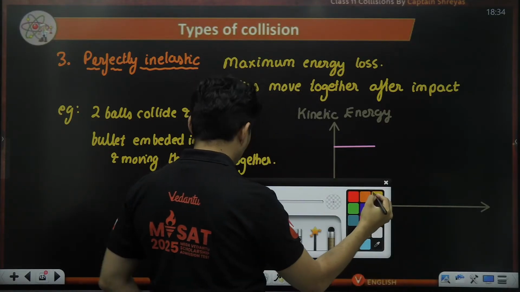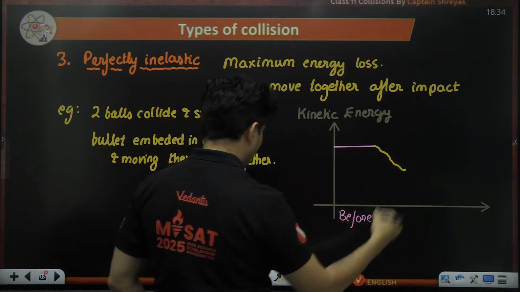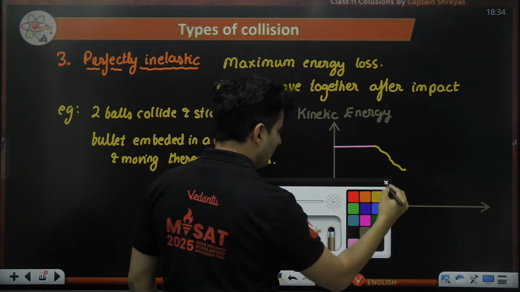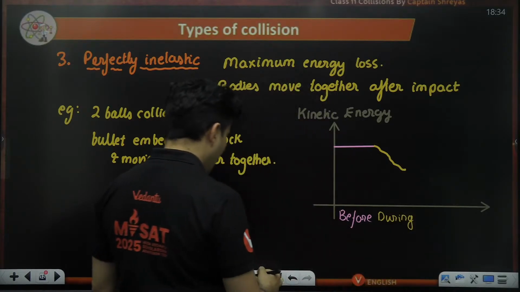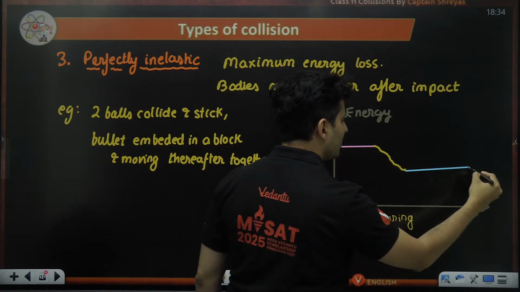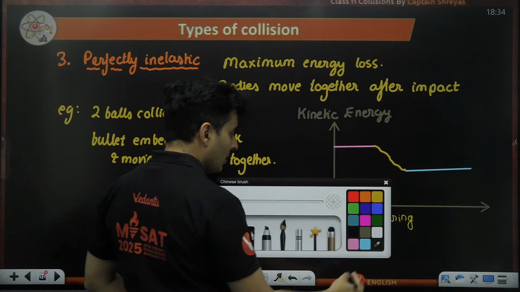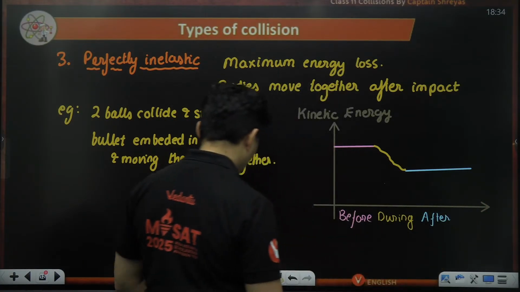During the collision, you will see that the energy will be lost. And after the collision, you will see it will not try to recover also. Maximum loss will happen. So this is after the collision.